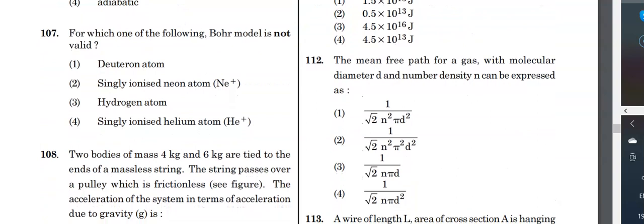107th question. For which of the following is the Bohr atom model not valid? The Bohr model of the atom is not valid for multi-electron species. It is valid only for single-electron systems. Therefore, it will not be valid for a singly ionized neon atom because it has more electrons. So option 2 is the correct answer.